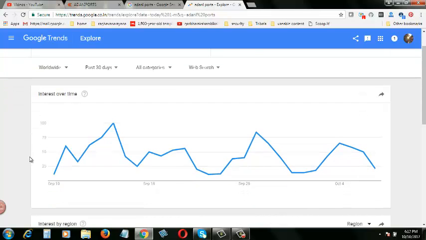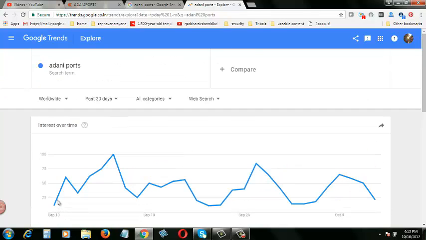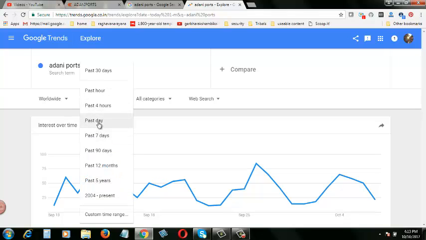So what is the trend here? As per Google Trends, the interest in Adani Ports is going down and up and down, like a wave. Now on October 7th the trend is down, and today is October 10th. So what we have to see is the past day data.